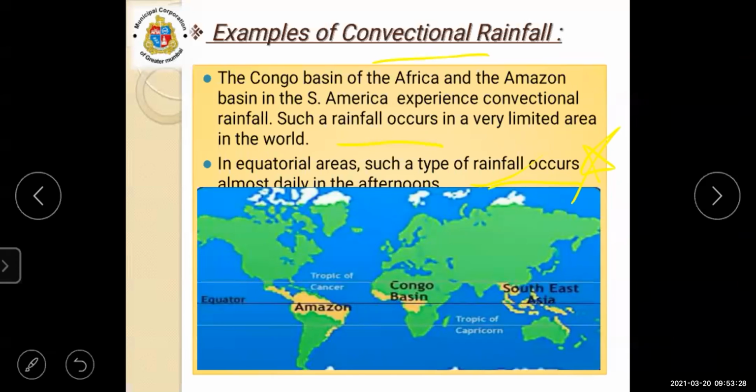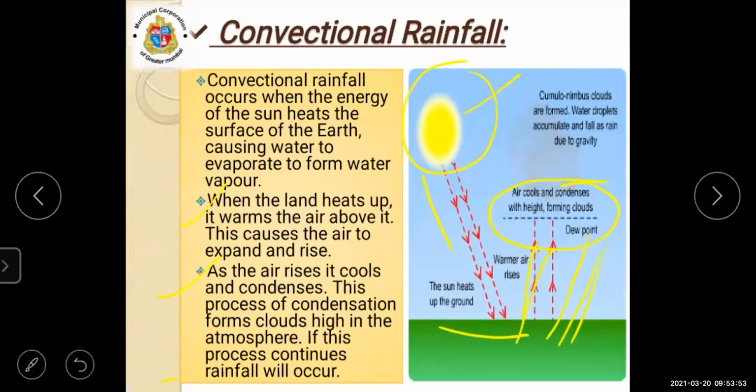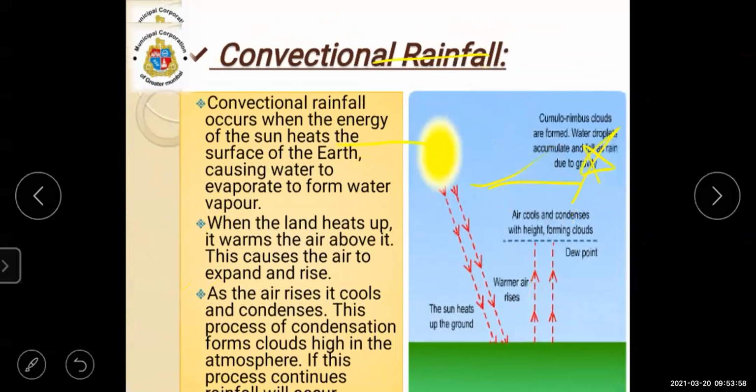Then without any warning, any sign, the heavens open up and it begins to rain. Suddenly it begins to rain with a thundery feel. This is the convectional rainfall. It occurs frequently on hot days, usually giving cumulus clouds and thundery showers.